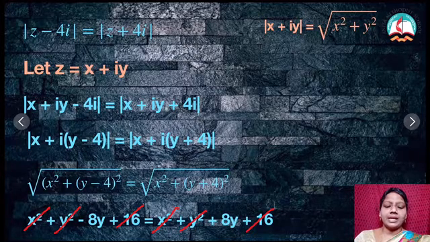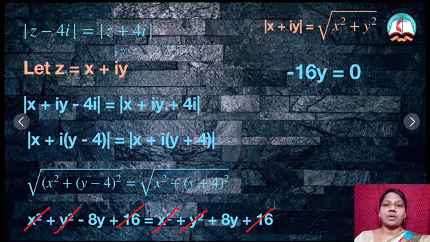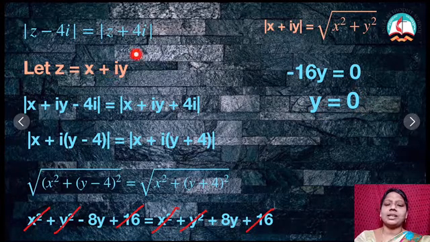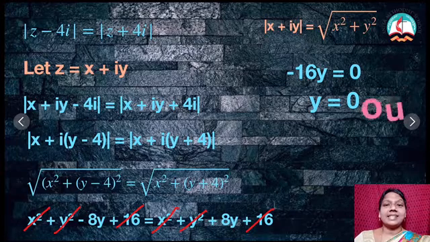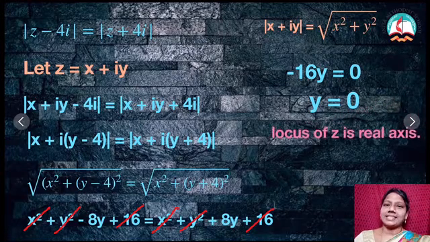Minus 8y is equal to plus 8y. I am bringing this 8y to the other side. Therefore, I am getting minus 16y, so minus 16y equal to 0. Therefore, we can say that y is equal to 0. Once y is equal to 0, what is that? The imaginary part is 0 because here I have x plus iy. So, if imaginary is 0, then I can give the conclusion that z is on the real axis. It has only the real value.